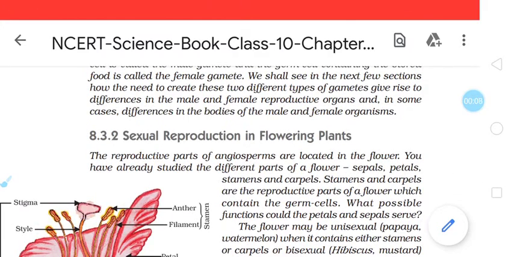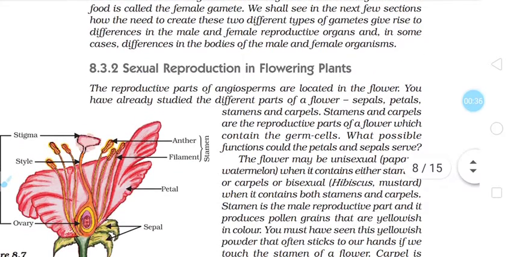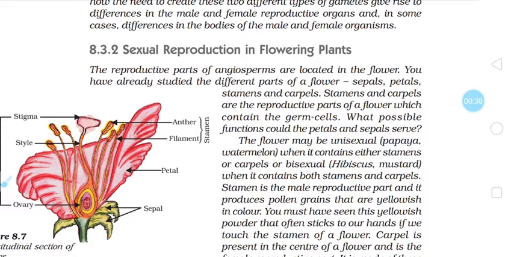So far, the chapter on reproduction in living organisms is concerned, we have discussed types of reproduction, that is asexual reproduction and sexual reproduction. In asexual reproduction, we have seen various types. As far as sexual reproduction is concerned, we have seen sexual reproduction in human beings. Now the next part, sexual reproduction in flowering plants, we have to start. This will be the end of the chapter for this first term.